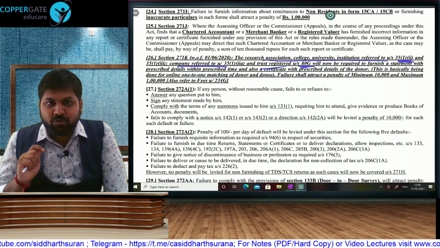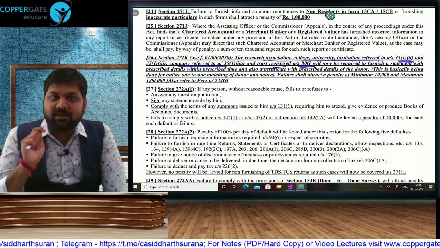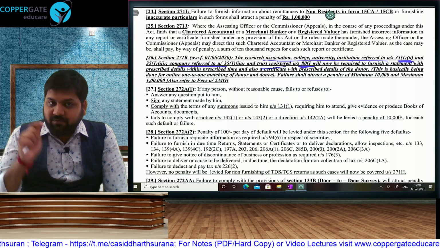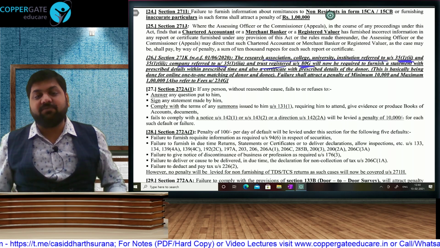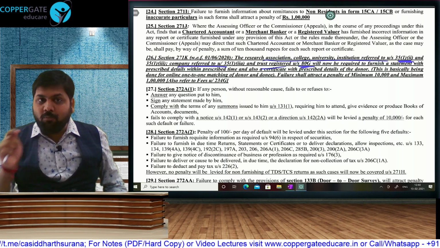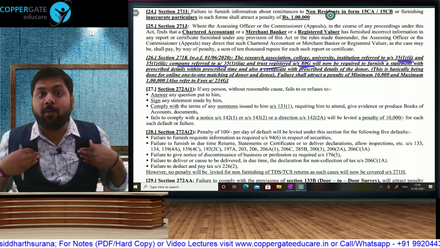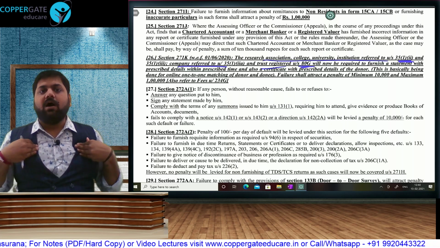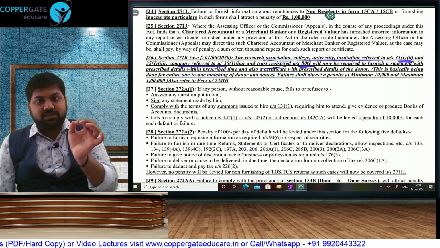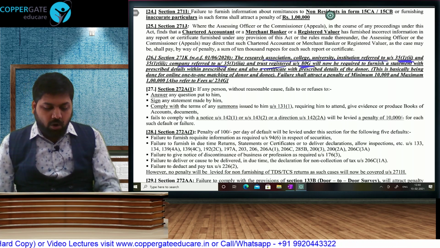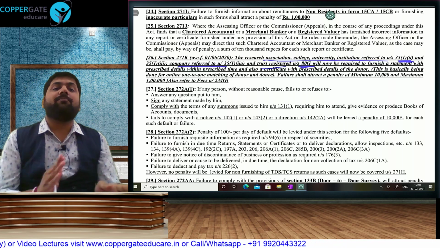Supposing I give a donation to a charitable trust. That charitable trust will take my PAN card, Aadhaar card. It will file a statement, and in the statement that charitable trust will write my name, that it has received a donation from me. And the moment that statement is furnished, in my Form 26AS, news for you is our Form 26AS is going to change altogether. Not just your TDS or advance tax details, all these other donations will be automatically available.